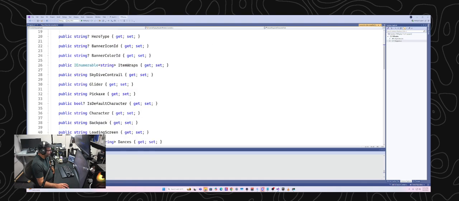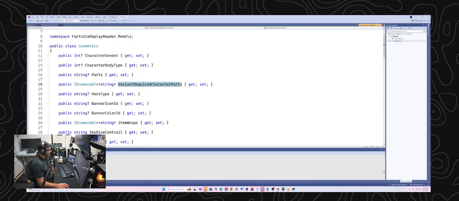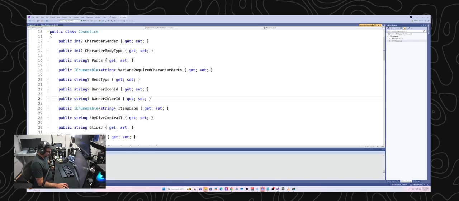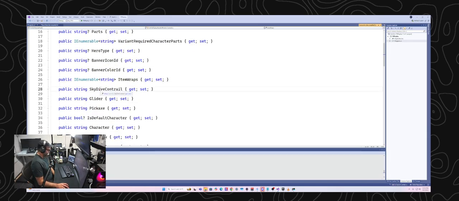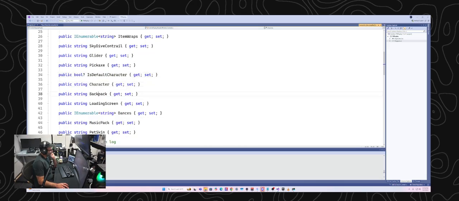So this is actually like a super complex, I mean, I guess it's not, I don't know, it depends on how you define complex. This is more complex than I was expecting for the cosmetics model. But yeah, so they've got the gender, the body type, parts, variant required character parts, hero type, banner icon ID, banner color ID, item wraps, skydive contrail, glider, pickaxe, is default character, character, backpack. Yeah, there's a lot in there.